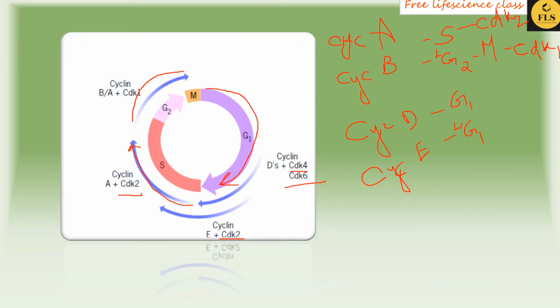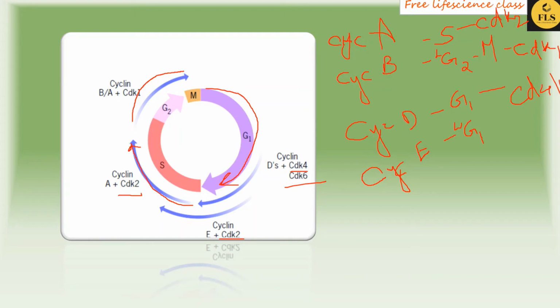During the G1 phase, cyclin D pairs with either CDK4 or CDK6. For easy understanding, remember that D is the fourth letter, hence CDK4 or CDK6.